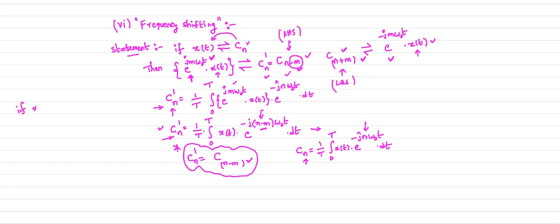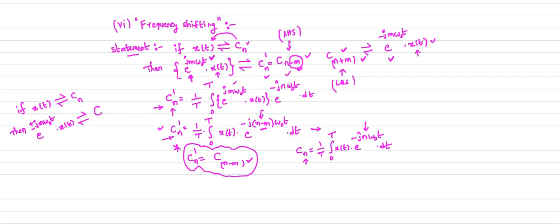This is a generalized statement, which is your frequency shifting operation. If x of t is a signal and its complex exponential Fourier series coefficient is Cn, then what is the complex exponential Fourier series coefficient of e power plus minus j m omega naught t into x of t? Now what is its complex exponential Fourier series coefficient?